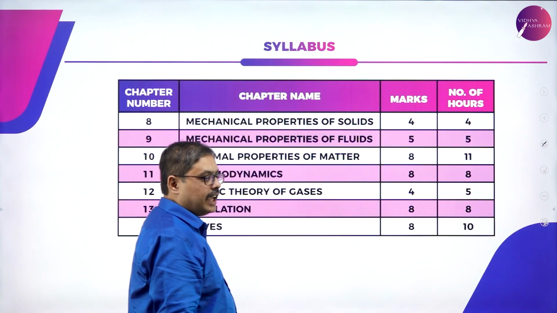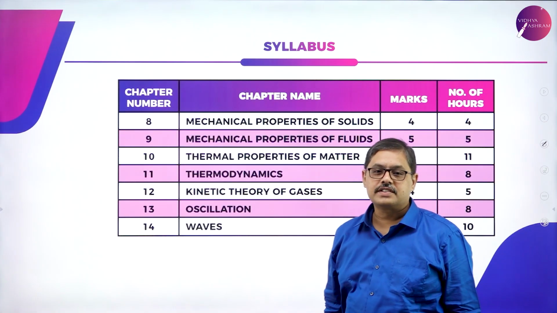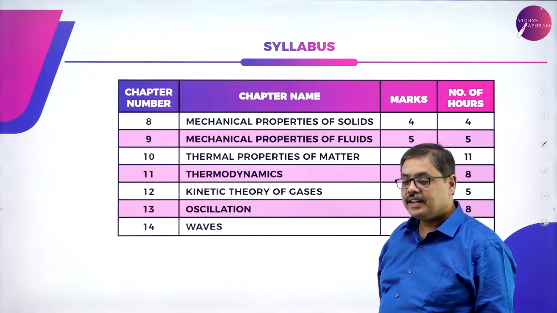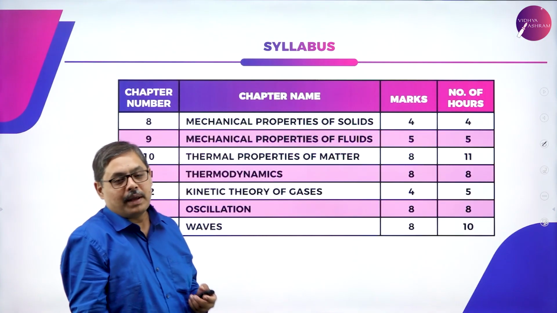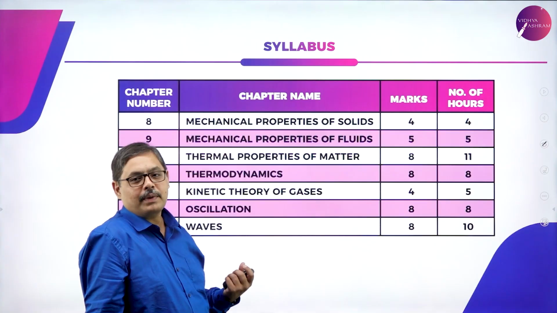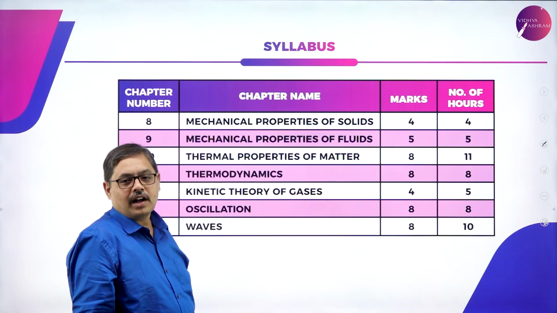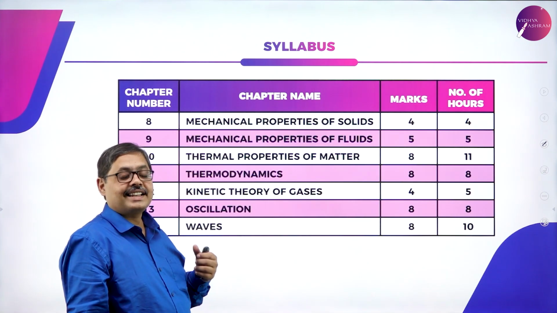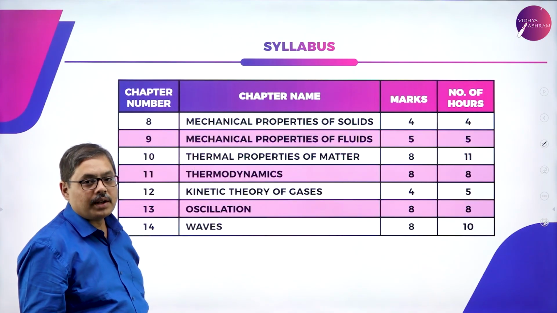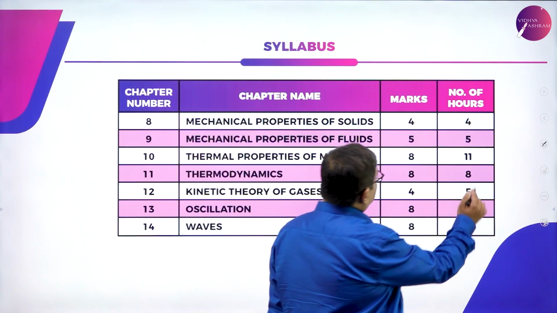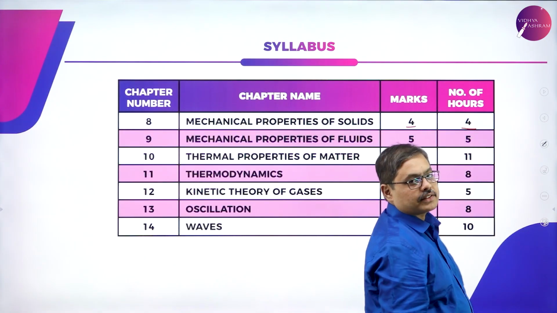What are there? In the 8th chapter, we will be studying about mechanical properties of solids. What are the subtopics that we are going to study here? 2 very important words that we use in our daily life. Maybe you may be knowing the meaning of it or you may not be knowing the meaning of those words. This is stress, strain, Hooke's law and modulus of elasticity. Stress and strain, 2 generally used terminologies. Okay, so we will be studying about those concepts here. 4 hours are allocated for this chapter and you may get questions for about 4 marks.